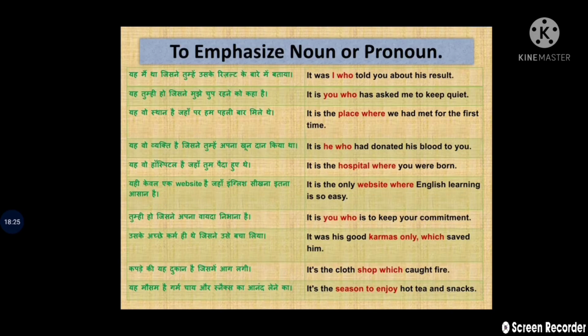Clear? Now, to emphasize a noun or pronoun, we use it also. How? It was I who told you about his result. It is you who has asked me to keep quiet. It is the place where we had met for the first time. It is he who had donated his blood to you. Similarly, you can watch the following different sentences using it to emphasize a noun or pronoun.